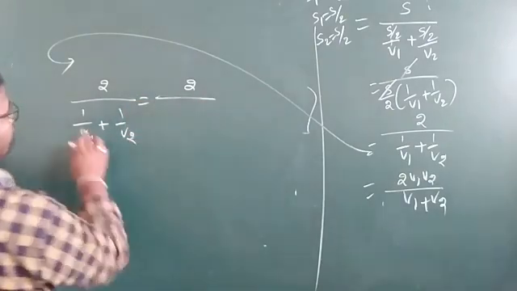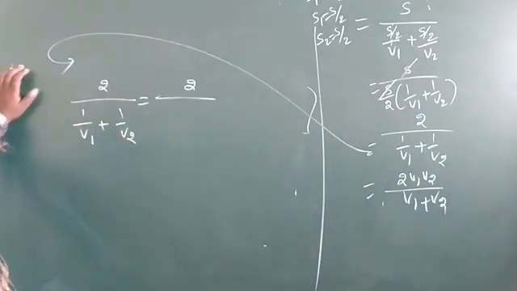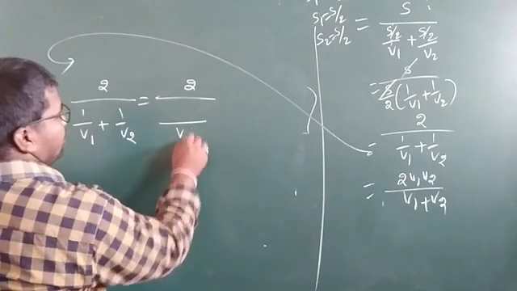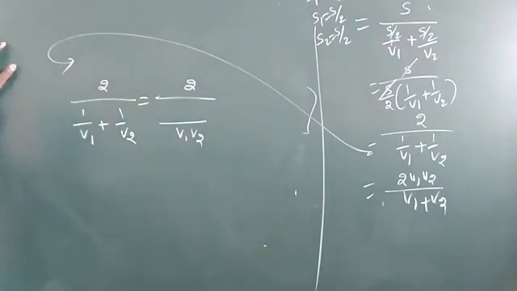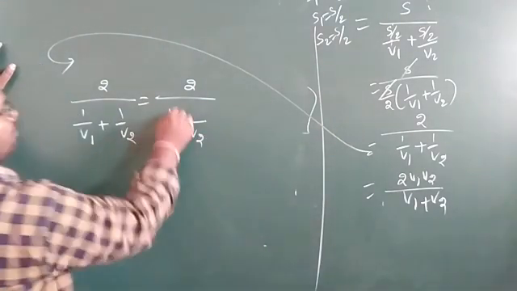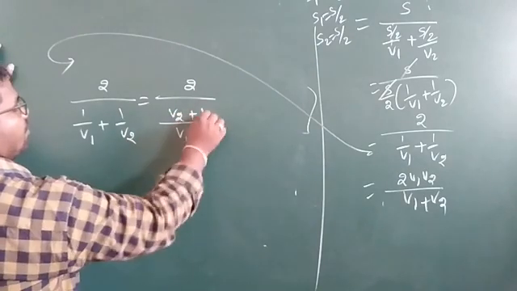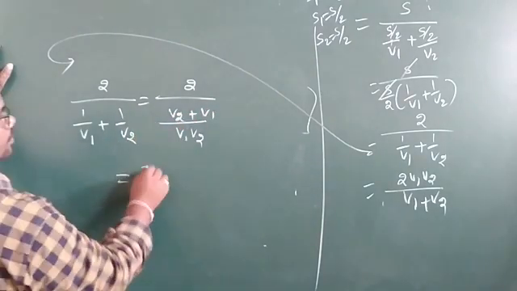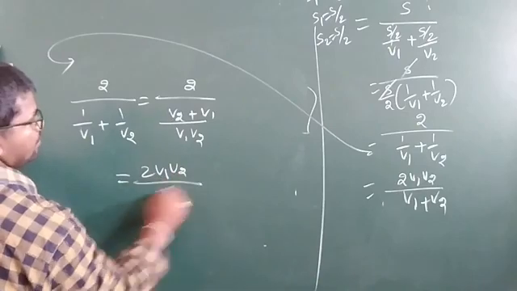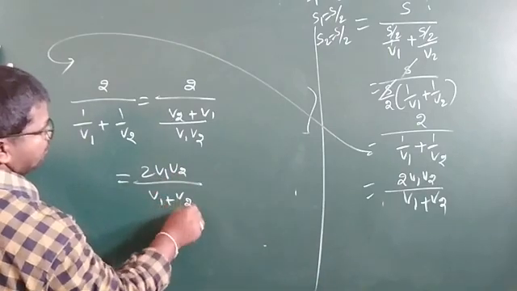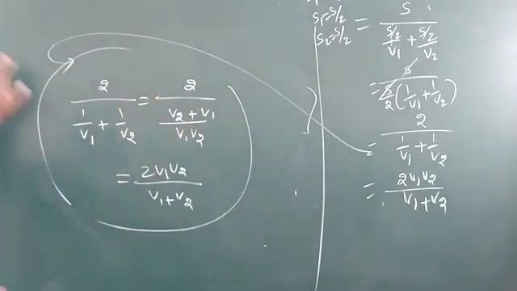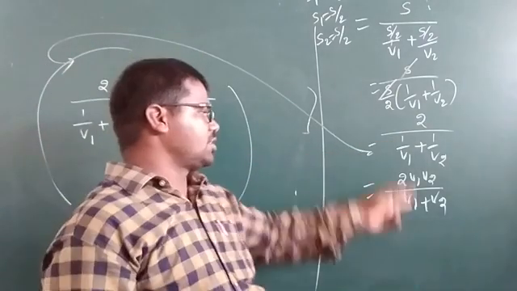The LCM is v1 v2, so here v2 comes, plus here v1. Rearrange this: 2 v1 v2 divided by v1 plus v2. Understand? So this is the key of this relation.